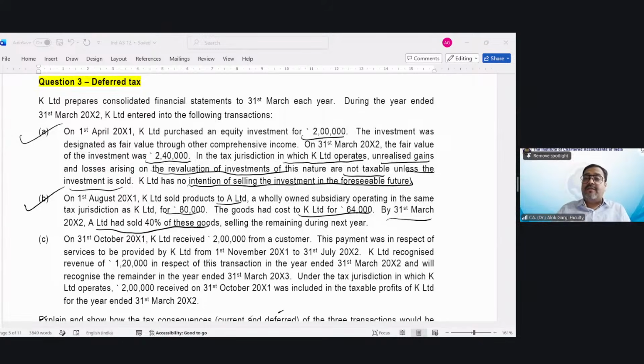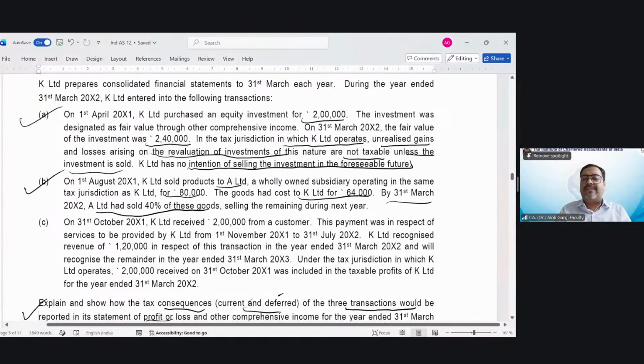So for the group and for the standalone entity, total profit arising in the group is 16,000 rupees, right? So 16,000 rupees multiplied by 25% is the tax. Okay. So friends, but what about in the consolidated financial statement? In the consolidated financial statement, what is my carrying value of the unsold inventory? If I am talking about the consolidated financial statement, what will be in your consol? What happened in your consolidated financial statement?